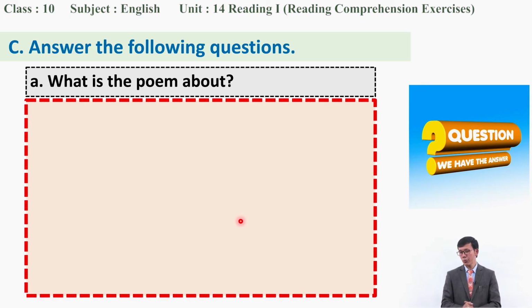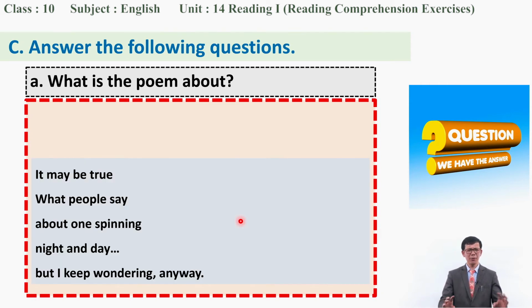Now, the first question for you is, what is the poem about, my dear students? Now you have read, and you have already discussed the different ideas. Just have a look at this stanza from the poem and tell me, what is the poem about? What is your understanding?